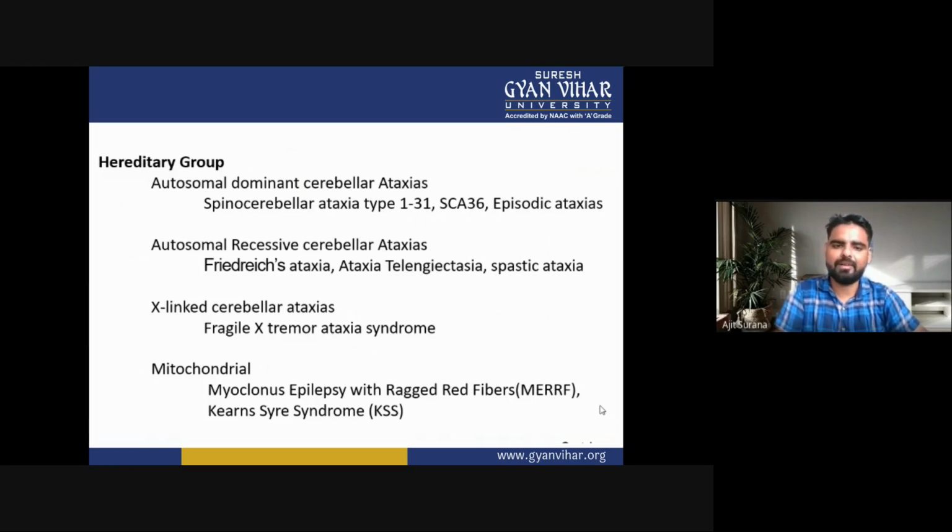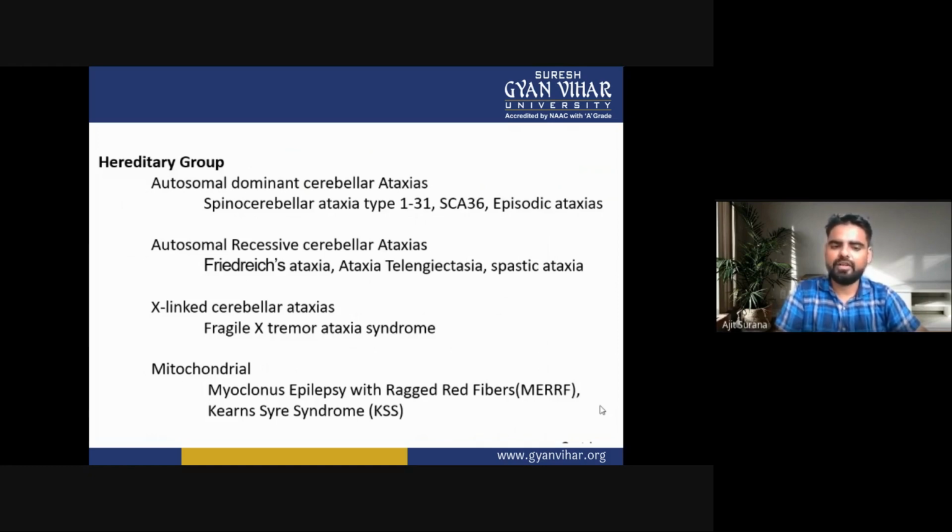Second is autosomal recessive cerebellar ataxia: Friedreich ataxia, ataxia telangiectasia, or spastic ataxia. Third is X-linked cerebellar ataxia: fragile X tremor ataxia syndrome.